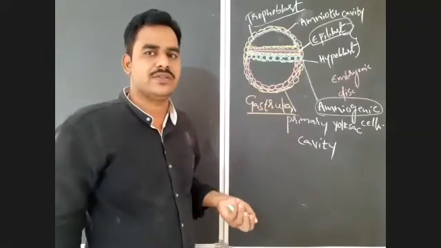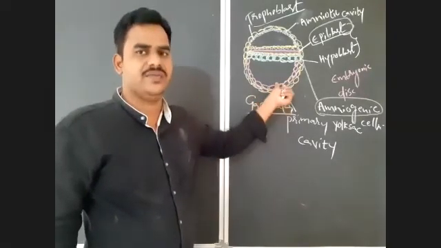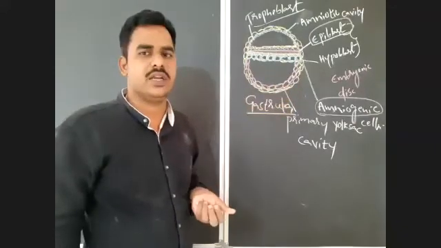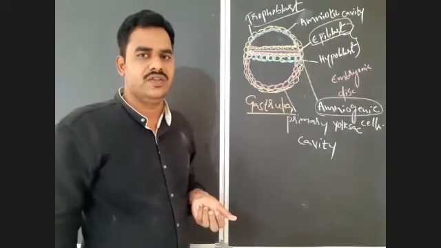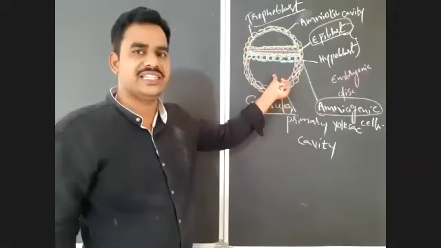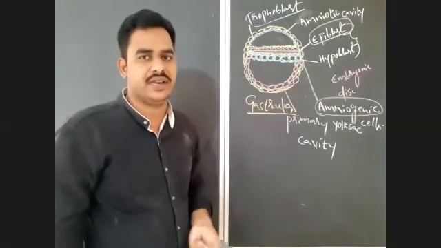Because of this inner lining of hypoblast cells, the size of the primary yolk sac cavity is reduced, and it is then known as the secondary yolk sac cavity.